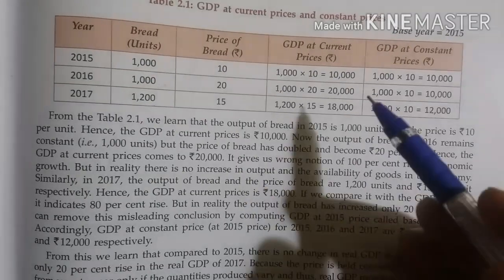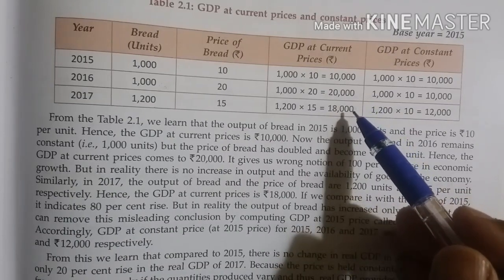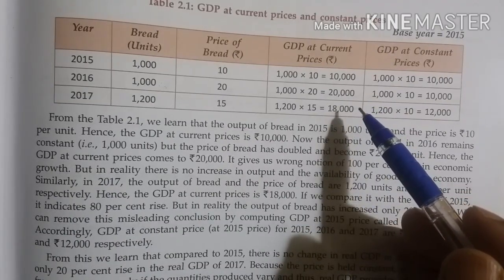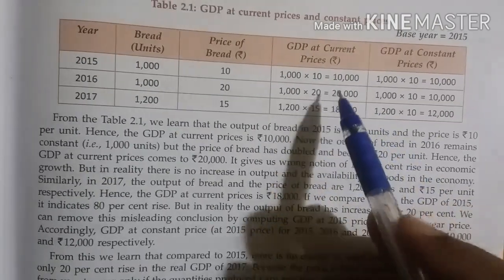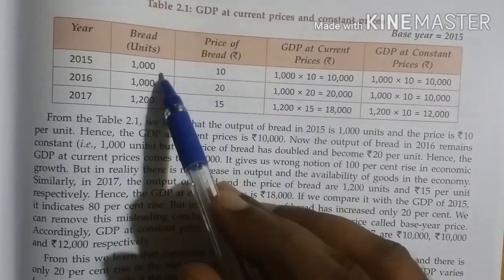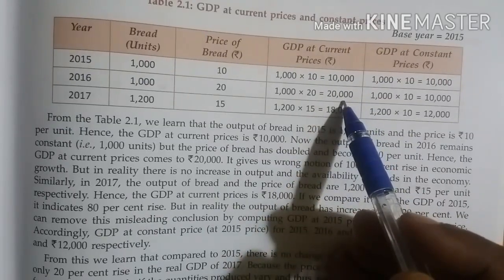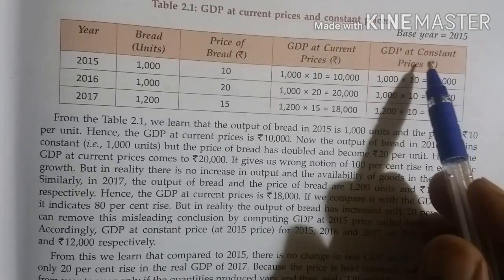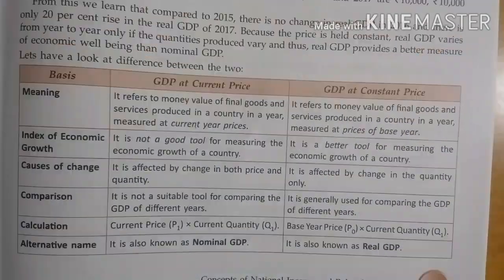GDP at current prices is only based on the current year prices prevailing in that particular year. That means it is highly affected by inflation or rise in prices of commodities also. So if the inflation is very high, you will observe that the GDP is also rising, but actually the quantity of goods produced is not increasing. So it does not show the real or actual growth of GDP. The actual growth of GDP can be observed with GDP at constant prices.